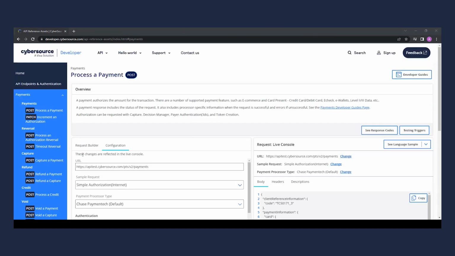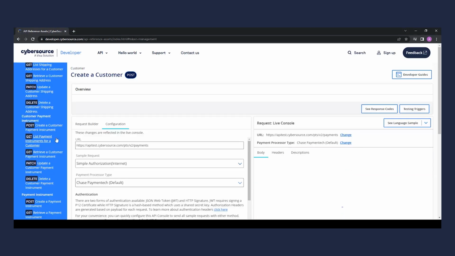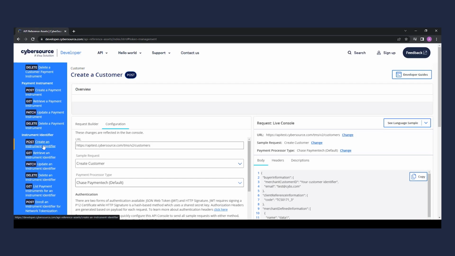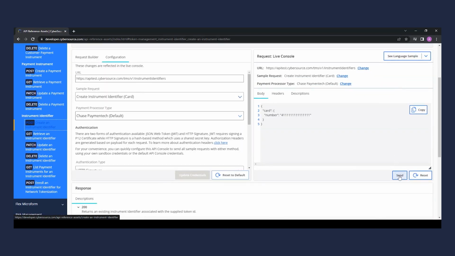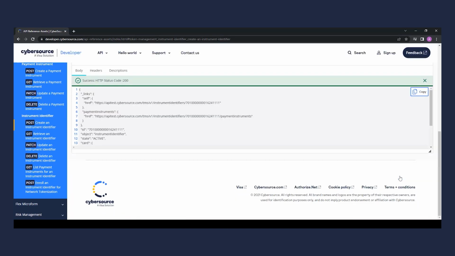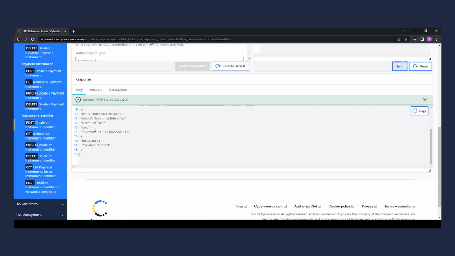A second way of creating a token that represents credit card data is making a POST request to the TMS v1 instrument identifiers endpoint, providing the credit card number in the property of the card object. This operation will create a new credit card token without making an authorization, and the call will return a new unique identifier which is present in the ID property along with some digits of the credit card number for which the token was created. Additionally, the state of the token and its type will be included in our response.